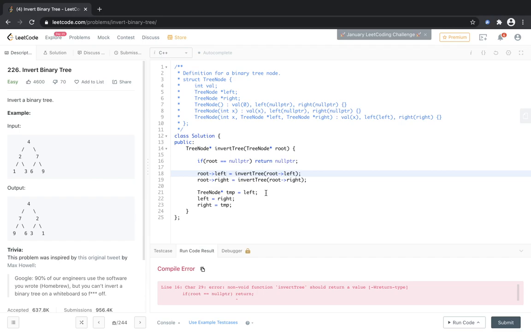If the root node is not null, then root left would be pointing to something. It is already pointing to something, which is the left node. So just call this recursive function on the left node, and it will return the root of the new inverted tree. Now the current left node will point to that inverted left node, and the current right node would point to the inverted right node. Then just swap those new left and right nodes, and after that simply return the root.